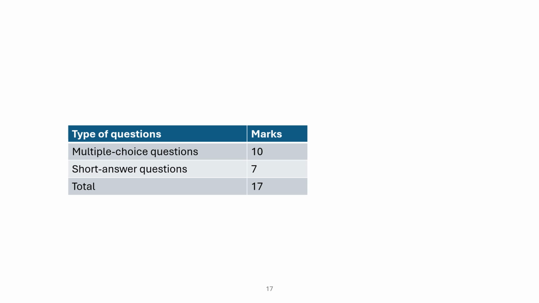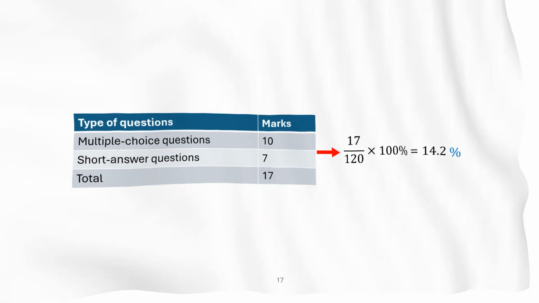In human change over time and scientific investigation, 10 multiple-choice questions are worth 10 marks and 1 short answer question is worth 7 marks. The overall score for this section is 17 marks. With a total possible score of 120 points, the percentage for this section is 14.2% of the total score.